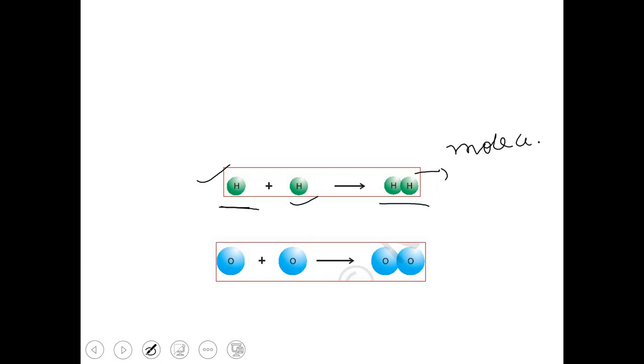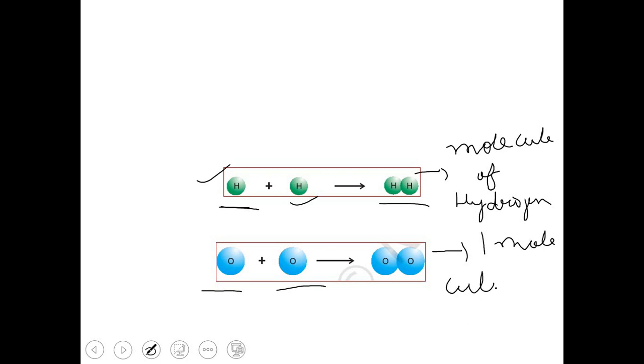So this is one molecule of hydrogen which is made up of two atoms of hydrogen. Similarly, let's discuss another example. This is one atom of oxygen. This is another atom of oxygen. Both of them combine together and form one molecule of oxygen. So we can say that a molecule of oxygen is made up of 2 atoms of oxygen.